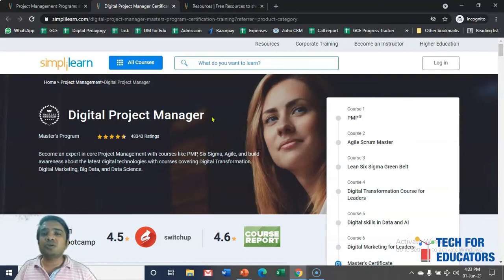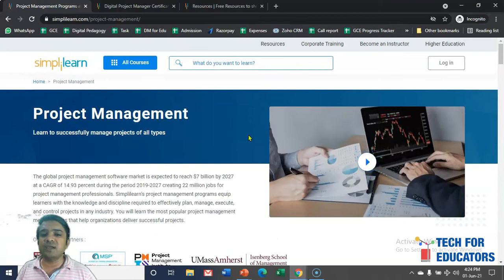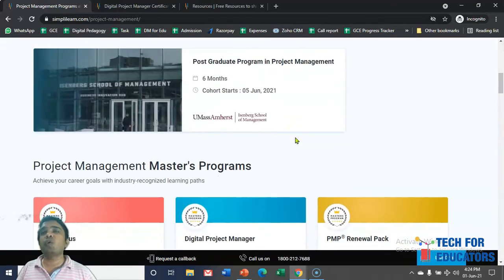So now what is the total calculation? Two people came to the website, one clicked and one did not click. So the bounce rate is 50%. So you have to reduce this bounce rate. Why? Because Google is trying to understand if somebody is coming to your website, spending time, and clicking on other pages, then you are providing relevant information. So these are the four aspects on which Google will understand whether your website is providing relevant information or not.